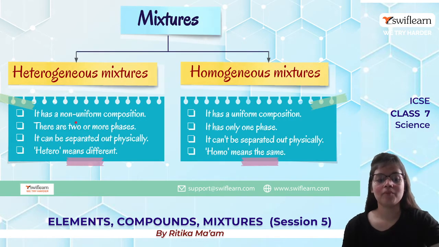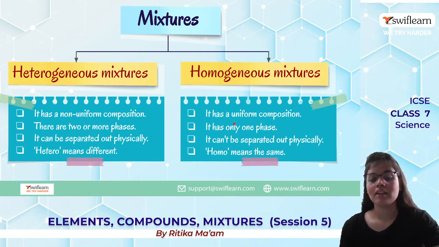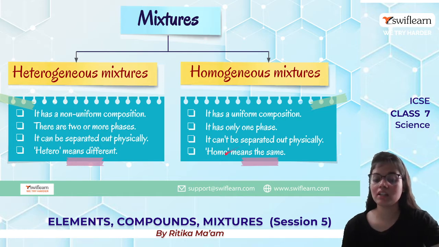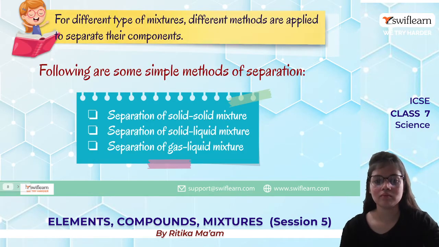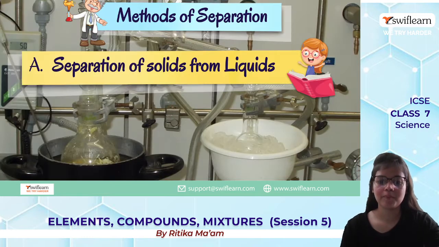Okay, so the same thing we have just seen: homogeneous has uniform composition, only one phase, it cannot be separated out physically, and homo means same. Heterogeneous has non-uniform composition with 2 or more phases, we can separate it out physically, and hetero means different. Now for different types of mixtures, different methods are applied to separate their components. Some of the simple methods are solid mixture separation, solid-liquid mixture separation, and gas-liquid mixture separation.